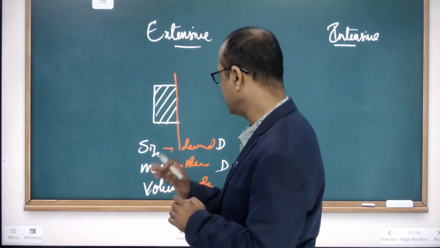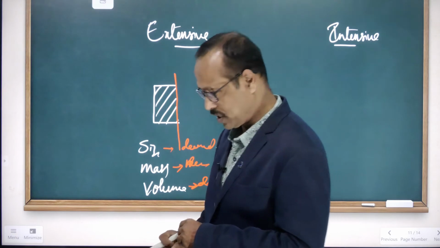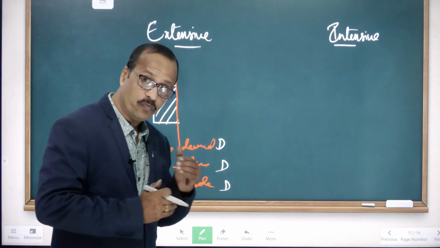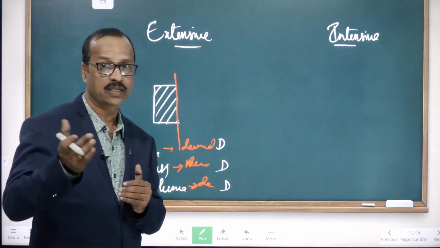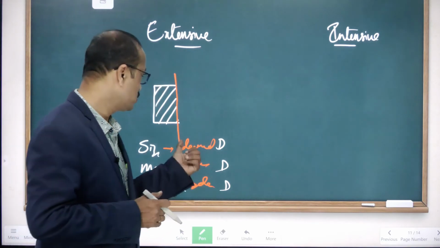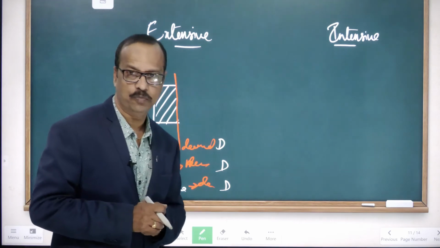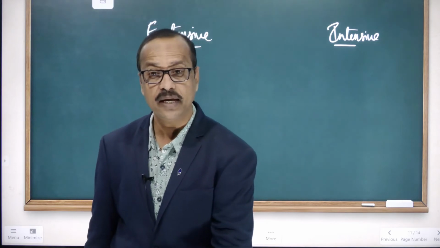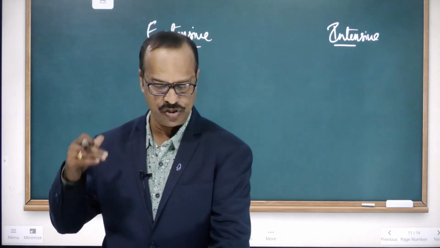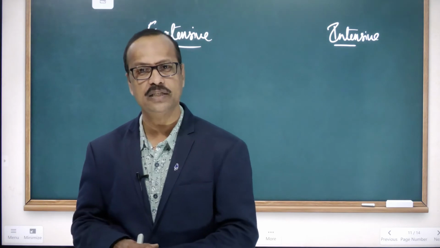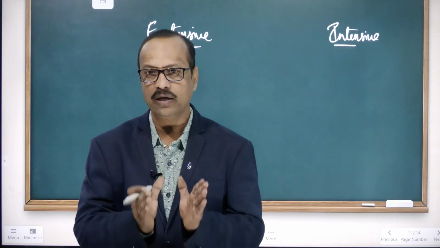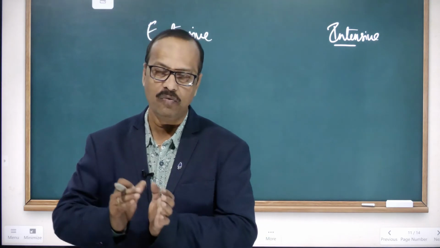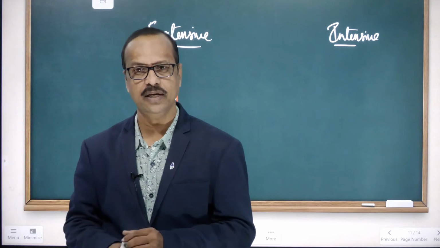So if the size of the system changes, the properties that change are called extensive properties. Here you can see many things like internal energy, Gibbs energy, entropy. These terminologies are very new to you because you are in 9th class, and we will discuss them one by one in the coming classes.